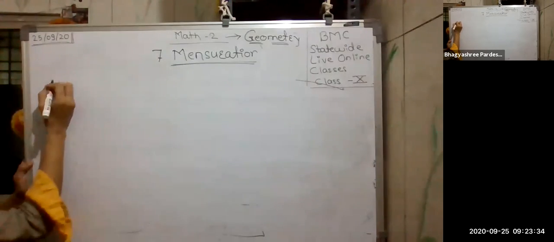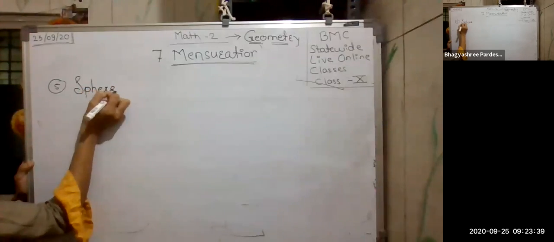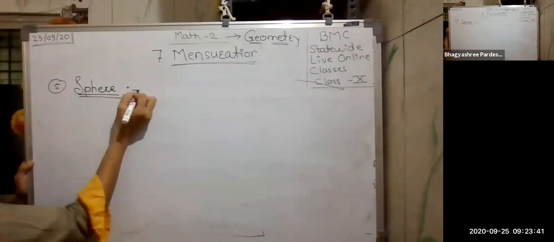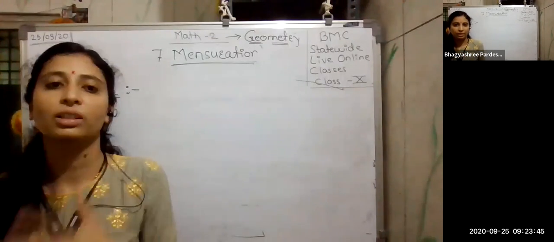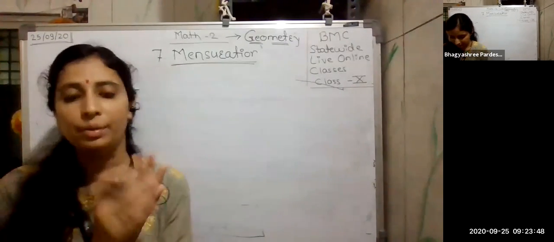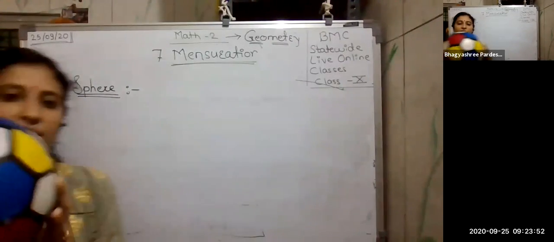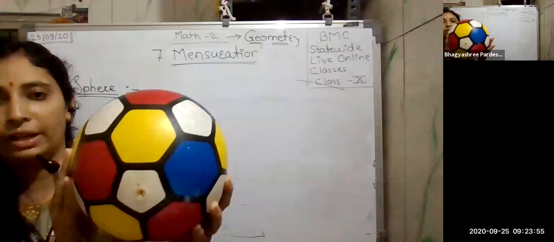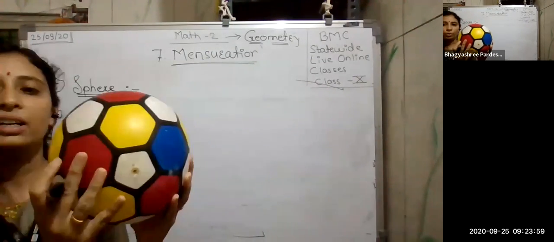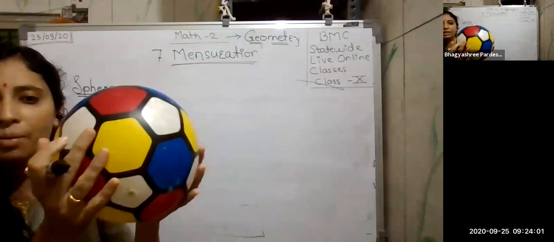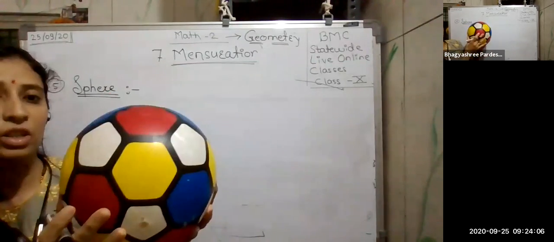Just see the next one. Sphere. Now, what is a sphere? Sphere is actually a circle only. Yes, it is only a circle, but the thing is that that circle is actually completely filled. If you consider this ball, inside this ball, the air is blown, meaning this ball is completely filled with air. Therefore, this is actually called a sphere.